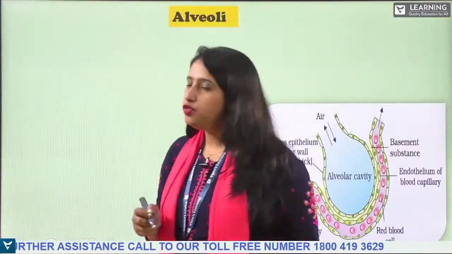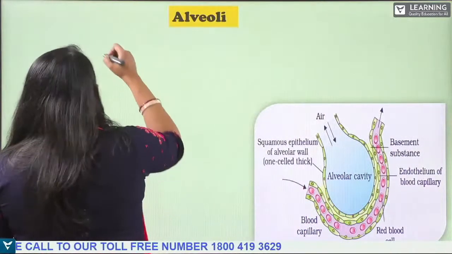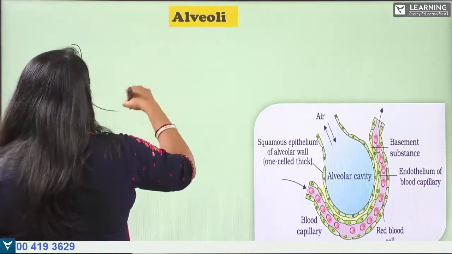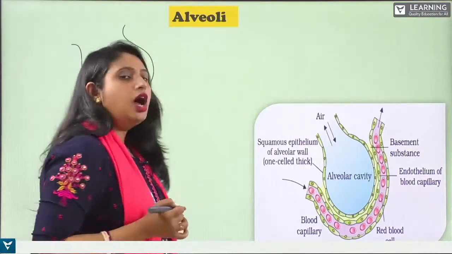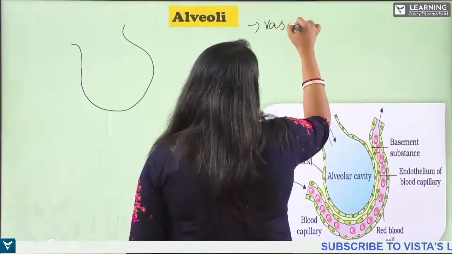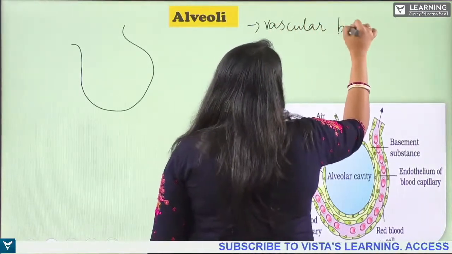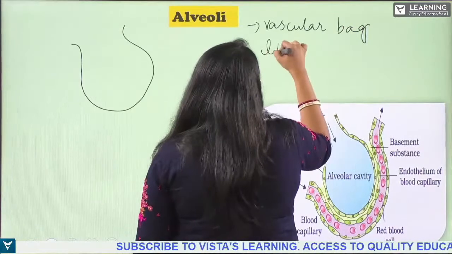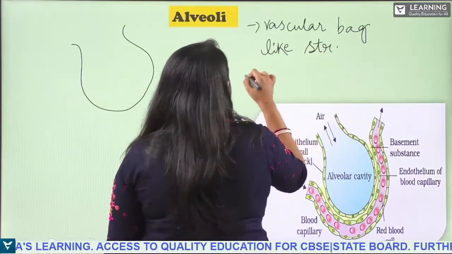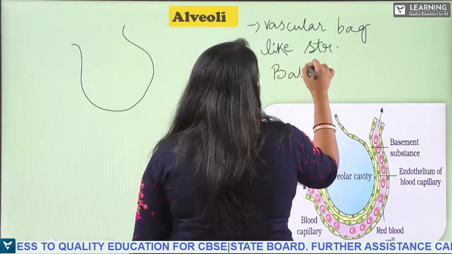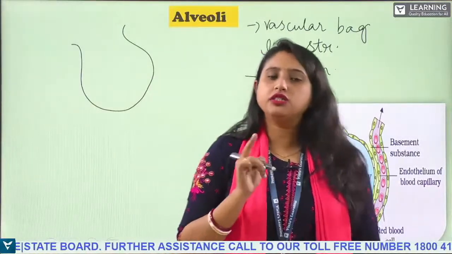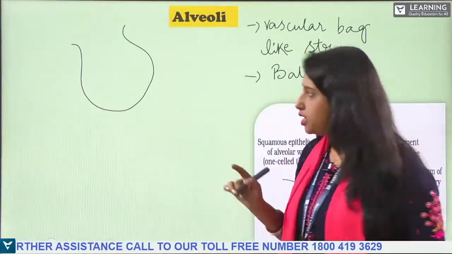So when we are talking about the alveoli, see how it looks. It is a vascular bag-like structure, which is also balloon shaped. The alveoli is the primary site for the exchange of gases.